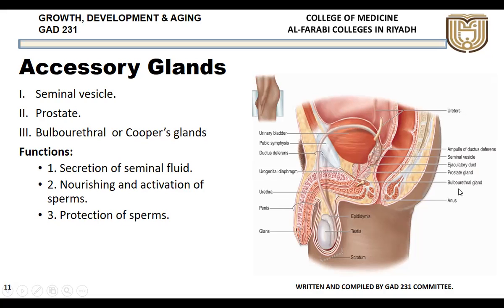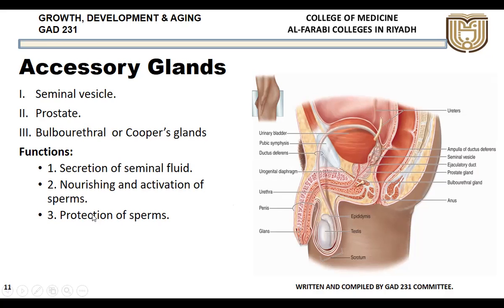So what is the function of these accessory glands? One is secretion of the seminal fluid, a very important fluid in which the sperms will be floating. So that is called the seminal fluid. That is produced by these three accessory glands.